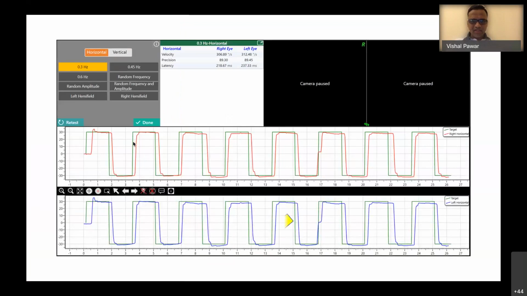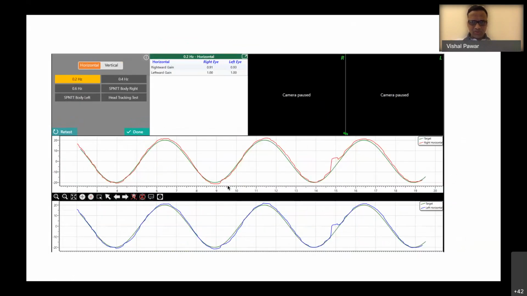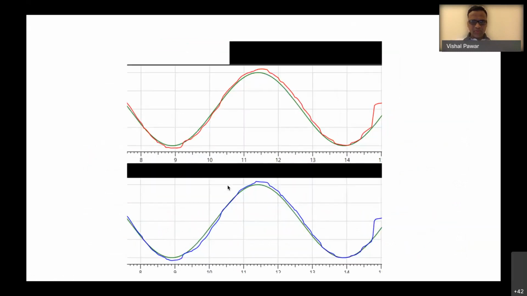And last time we had a discussion that the patient had left beating nystagmus, but there are more findings. This is vertical saccades, and the patient had upbeating nystagmus on both gazes. Vertical saccade was normal, but now coming to the smooth pursuit, if you see, it was saccadic.